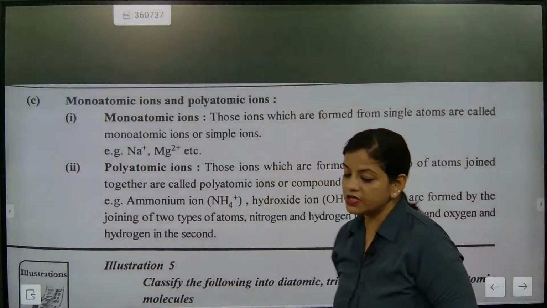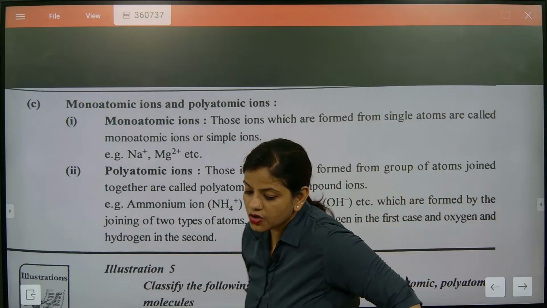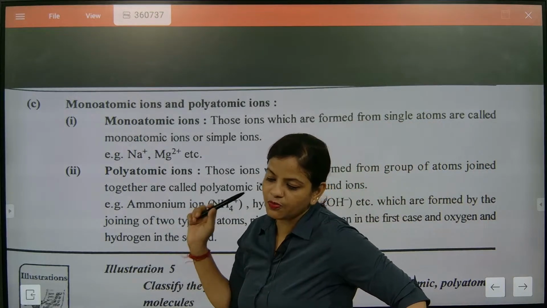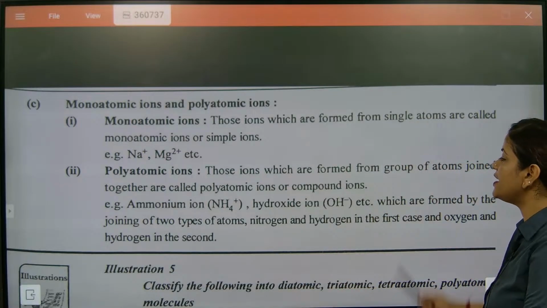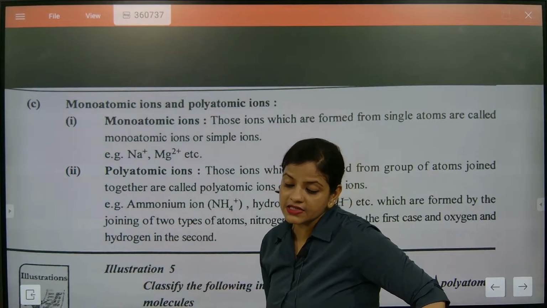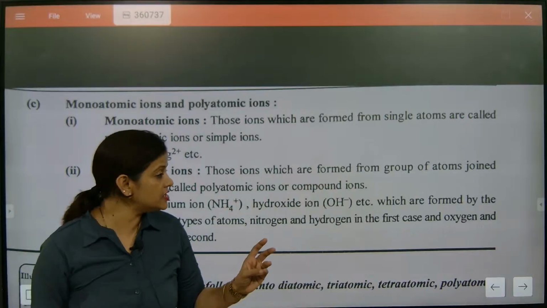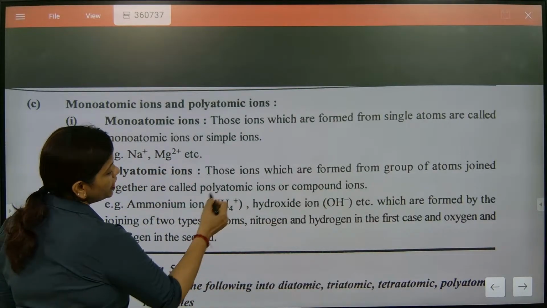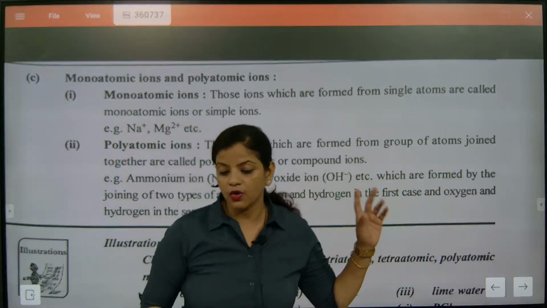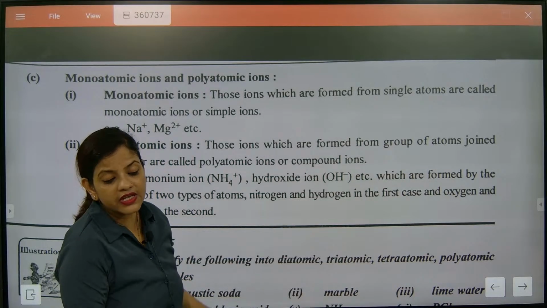So now let's talk about this. We came to know about polyatomic ions. Ammonium ion NH4+ is a polyatomic ion. Hydroxide ion OH- is also a polyatomic ion. Why are they considered polyatomic ions? Because they are made with many atoms. Here more atoms are there in NH4+, plus hydroxide ion OH-, an ion made up of two or more atoms held together.